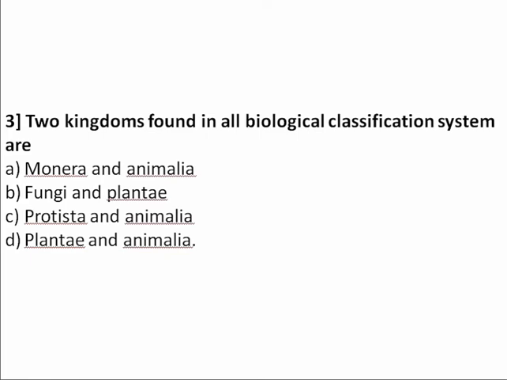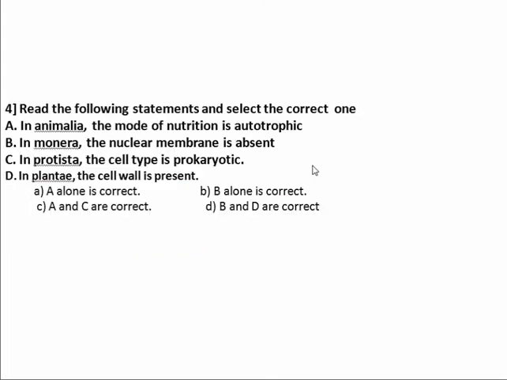Plantae and Animalia. That is, Plantae and Animalia are the two kingdoms which are common in all biological classification systems. Therefore, for the third question, our answer is option D. Plantae and Animalia are the two kingdoms found in all biological classification systems. So, move on to the next question, that is the fourth question.